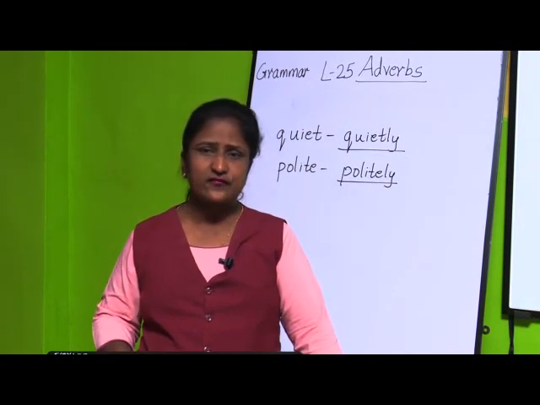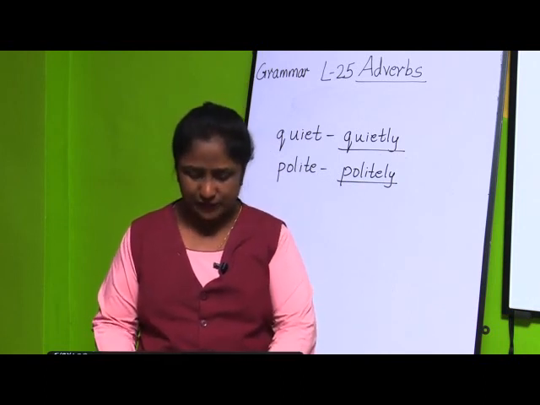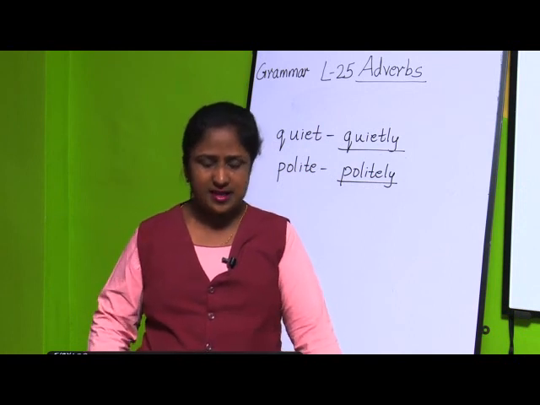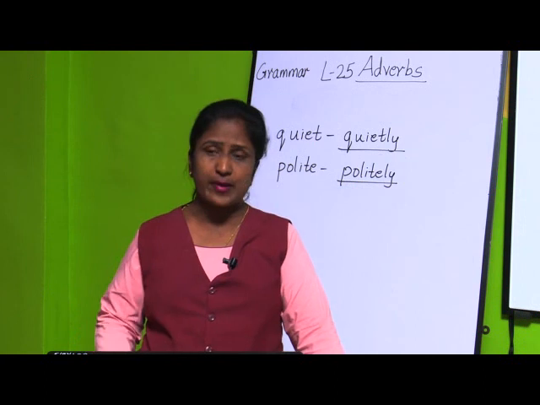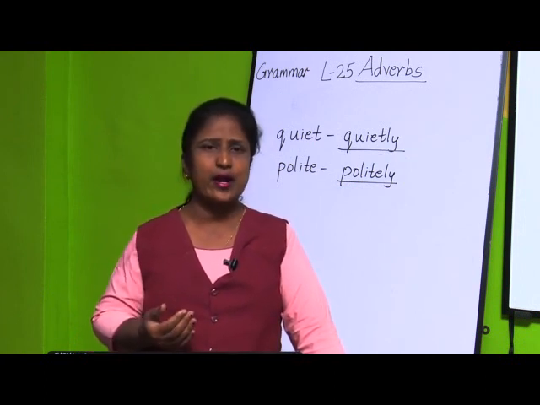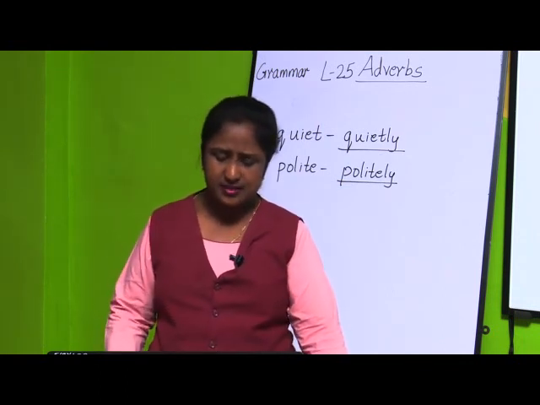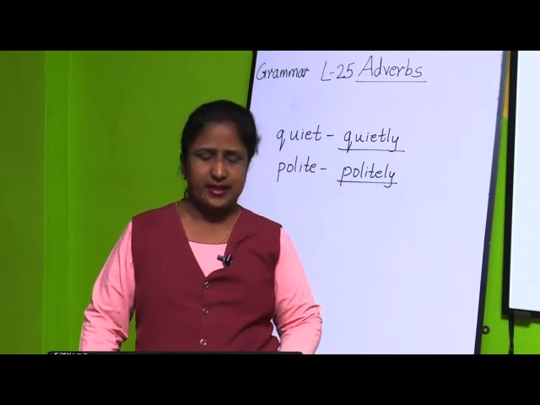So these are the 5 types of adverbs. Also we have seen them with the different exercises. And one more thing we have learned, how to form adverbs. It is very easy. Just add ly to an adjective and you will be getting an adverb. Also we have done the exercises.